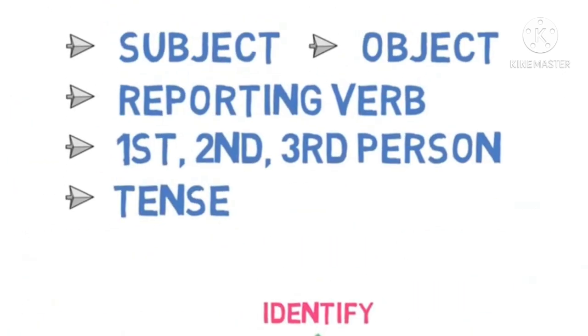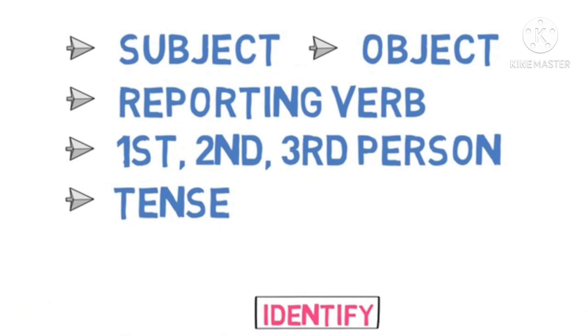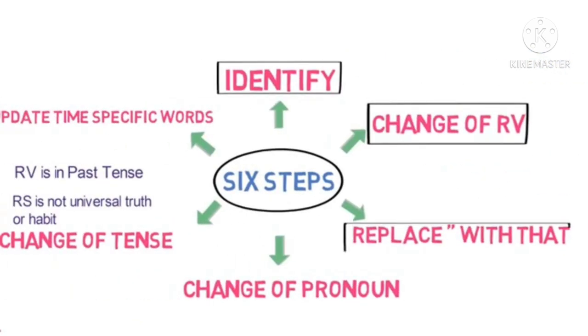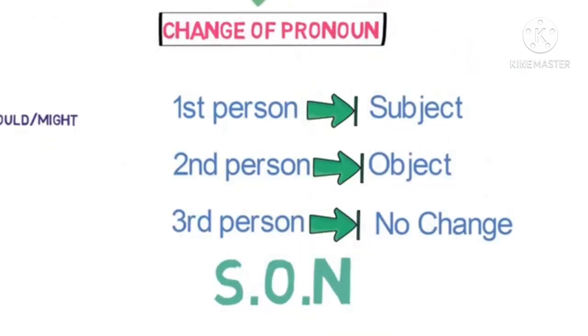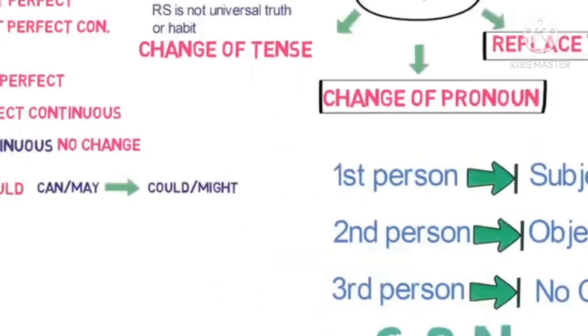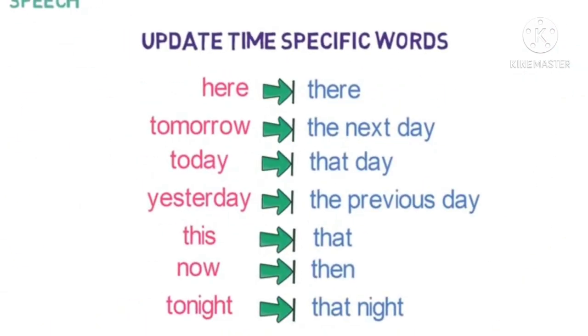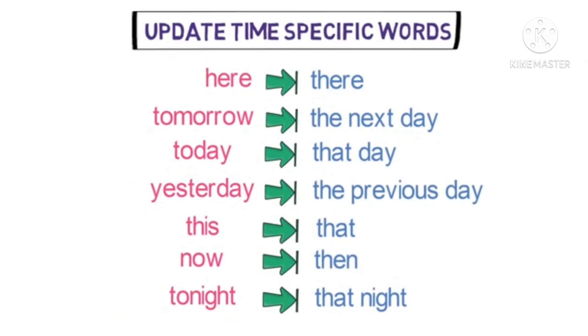Once, let us quickly recall. First is identify subject, object, reporting verb, first, second, third person and the tense. Next is change of reporting verb and you have to convert it. Third is replace with that, remove the inverted commas. Fourth is change of pronoun. Next is change of tense. And last is update time specific word, where you have to update these words while you are converting.